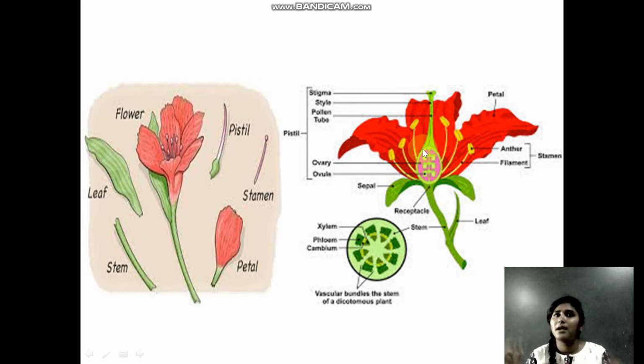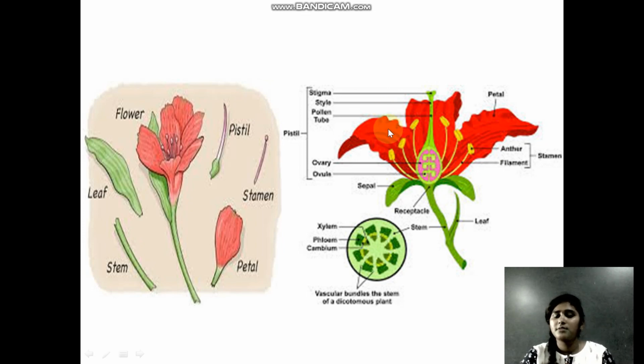Only when you cut the flower can you see it. This is the ovary, and the small green things inside are ovules. Pollen grains come inside, fertilization takes place, and that is how a new seed or fruit is formed.